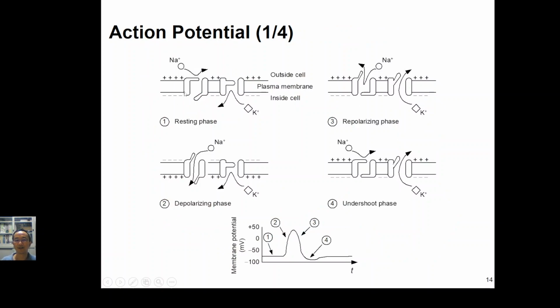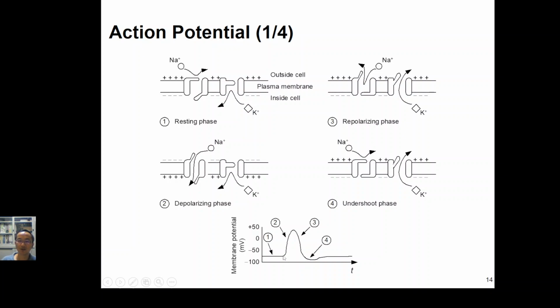Okay, so here is the diagram to illustrate the different phases of what will happen to the cell membrane. At the resting phase, both the gates for the sodium ions and the potassium ions will be closed. That means the inside of the cell membrane will carry a negative charge as compared to the outside. Okay, so that is the reason why we have the resting potential here. But after we stimulate the cell membrane, the sodium gate will open. A lot of sodium ions will move inside the cell, and this process is called depolarization.